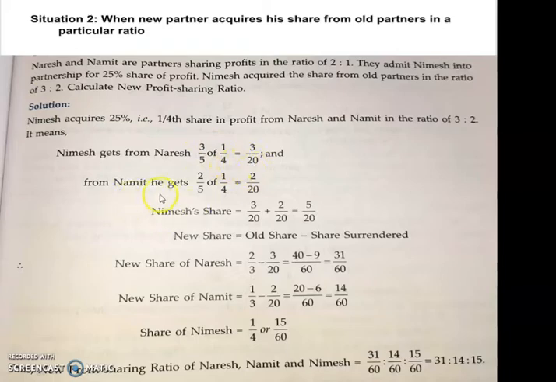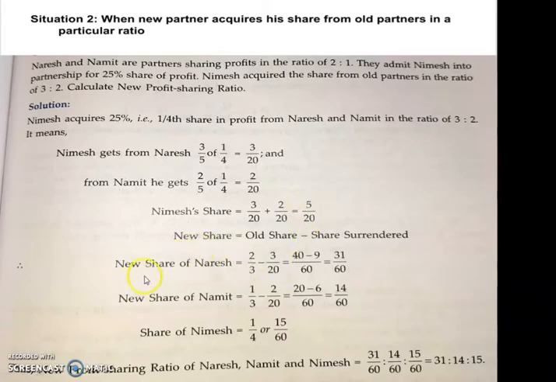From Namit, how much is he acquiring? In which ratio? 2/5. So 2/5 into 1/4, you will get 2/20. How much is Nimish's share now? From Naresh he got 3/20 and from Namit he got 2/20. Adding this together, you will get 5/20. This is how much Nimish has acquired. So Nimish's share in the new firm is 5/20.